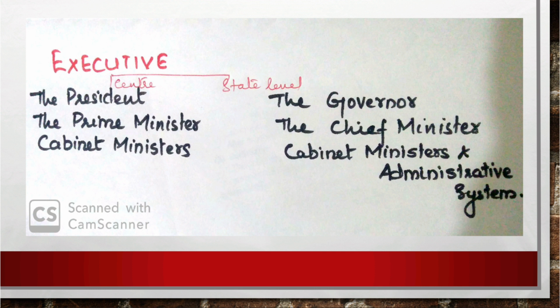The executive, as per the Constitution of India, consists of the President, the Prime Minister and Cabinet Ministers and their administrative system at the center, and Governor, Chief Minister and his Cabinet and administrative system at the state level. Clear?